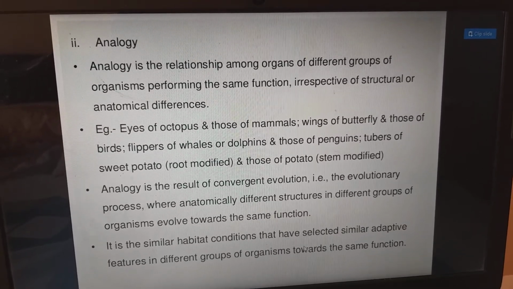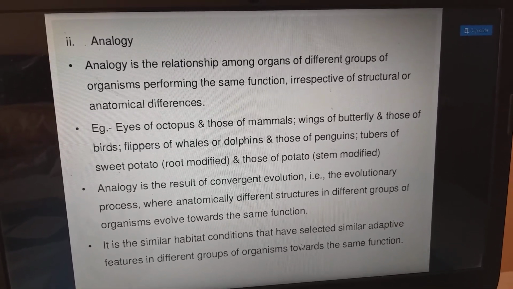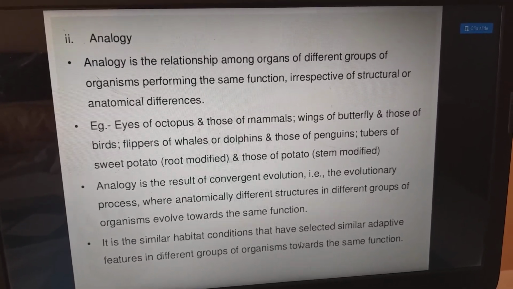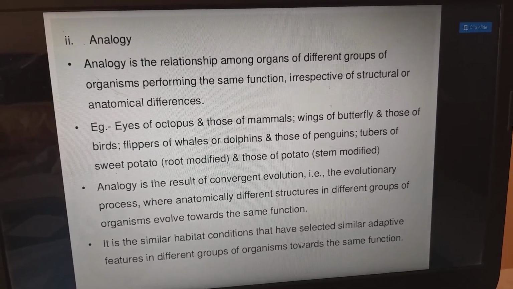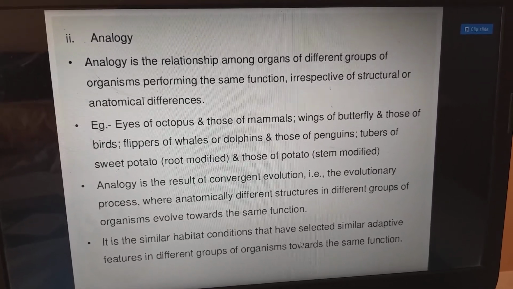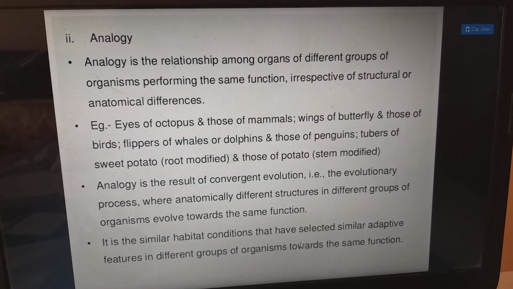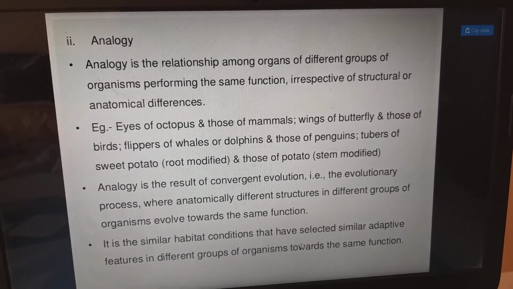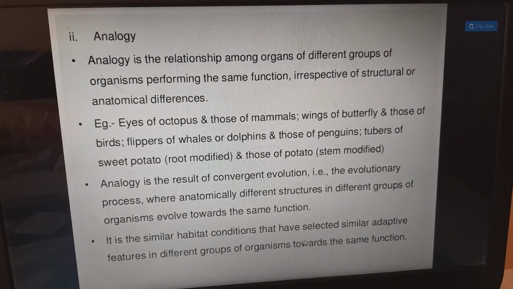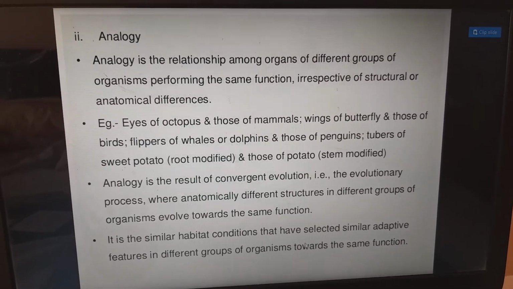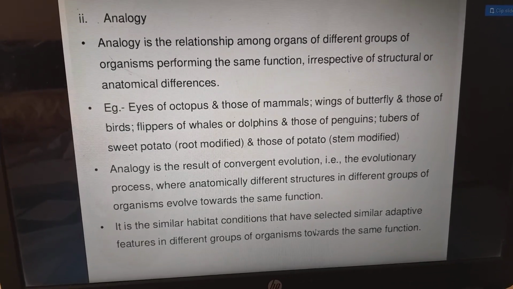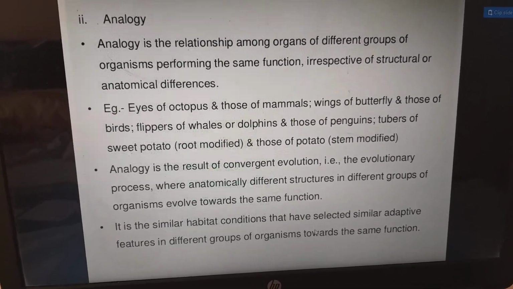For example, eyes of octopus and those of mammals, wings of butterfly and those of birds, flippers of whale or dolphins and those of penguins, tubers of sweet potato, which is root modified, and those of potato, which is stem modified. Analogy is the result of convergent evolution, that is, the evolutionary process where anatomically different structures in different groups of organisms evolve towards the same function. It is the similar conditions that have selected the similar adaptive features in different groups of organisms towards the same function. So here, anatomically, the origin will be different, but they perform the same function.